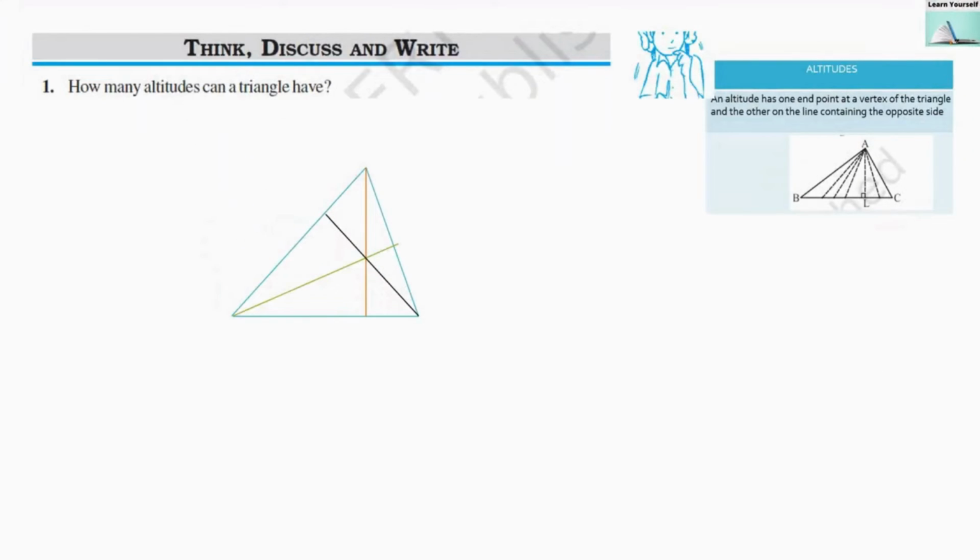Now let us understand some of the questions based on altitude. The first question is, how many altitudes can a triangle have? Here I have shown you one figure. Let us take this as triangle ABC. And we have here 3 altitudes. For vertex A, AE is an altitude. For vertex B, BG is an altitude. For vertex C, CD will be an altitude. So 3 altitudes will be there for a triangle. So our answer here is 3.